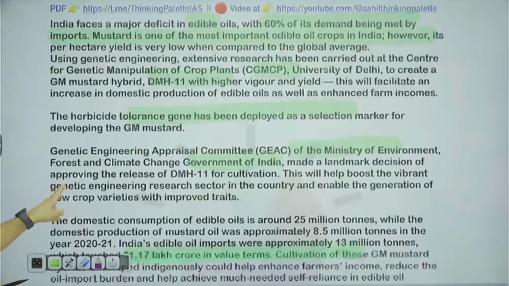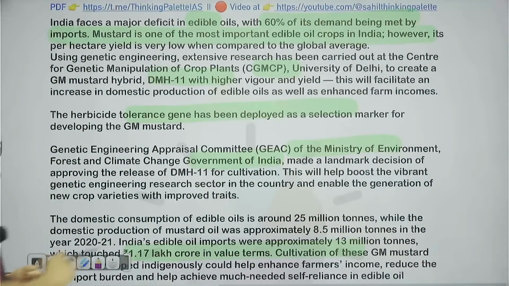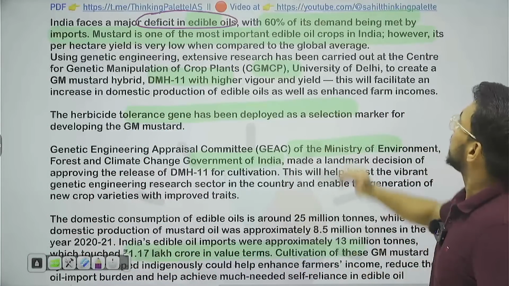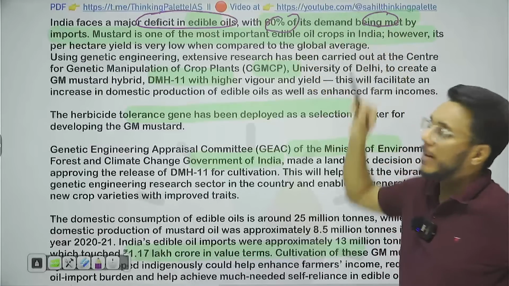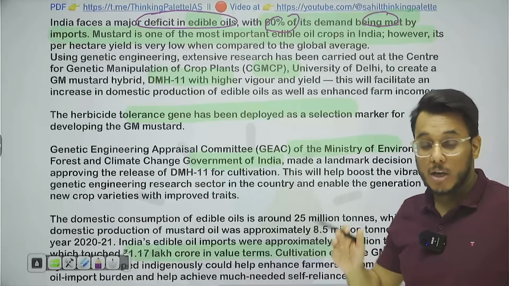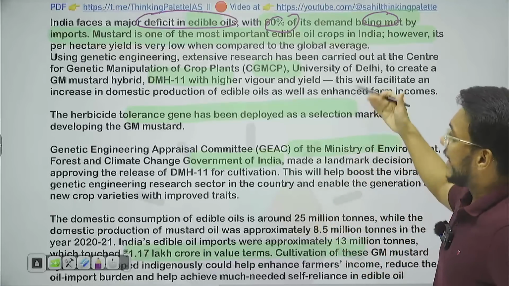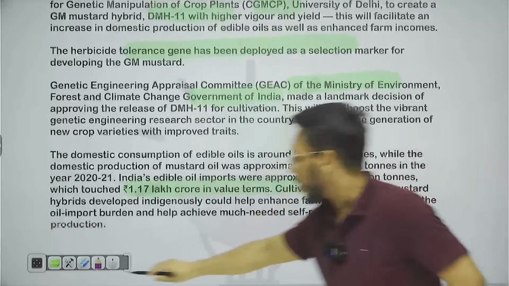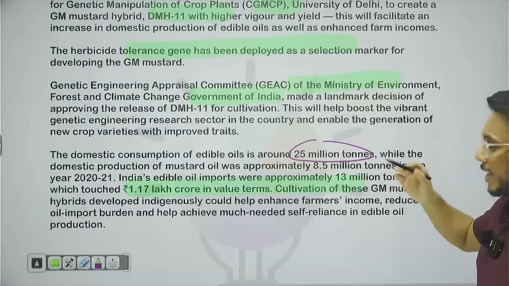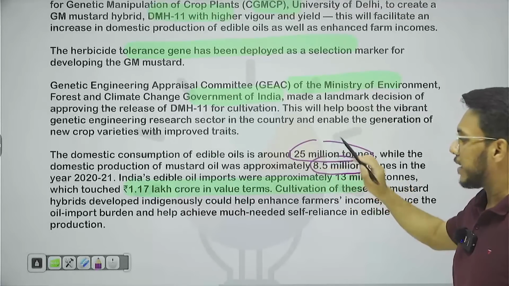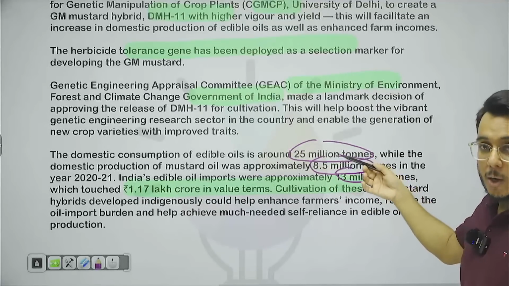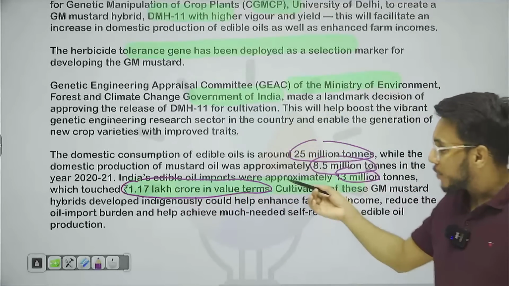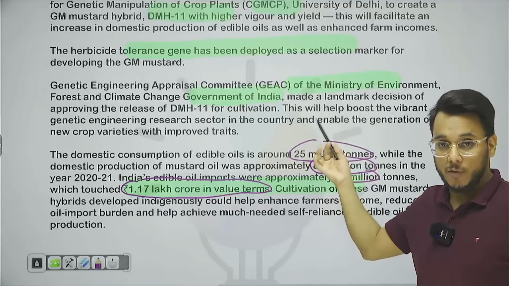Now the article says that as we talk about the condition of India, right now India is facing a major deficit in edible oil, and we are importing edible oil. 60% of the demand for edible oil is being met by imports, and mustard is one of the edible oils consumed a lot in India. Just to give you data here, domestic consumption of edible oil is around 25 million tons, but production of mustard is just 8.5 million tons. So around 13 million tons of edible oil we are importing, and for that we have to pay 1.17 lakh crore rupees. So 1.17 lakh crore rupees worth of edible oil we are importing.